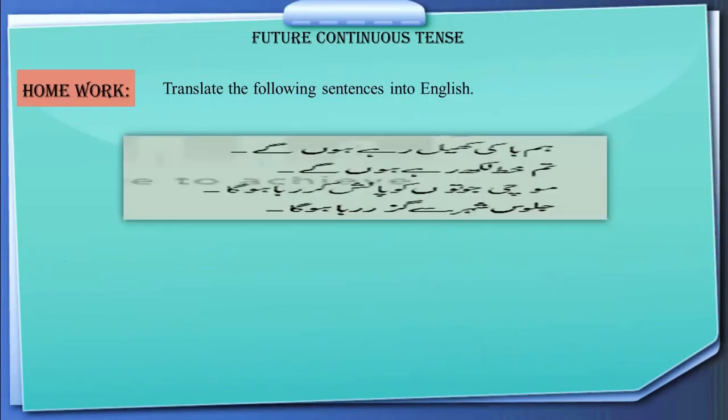Here is the homework for all of you. Translate the following sentences into English. हम हॉकी खेल रहे होंगे, तुम ख़त लिख रहे होगे, मोची जूतों को पॉलिश कर रहा होगा, जलूस शहर से गुज़र रहा होगा. Hopefully you have understood the future continuous tense, and please translate the given sentences in the comment box.